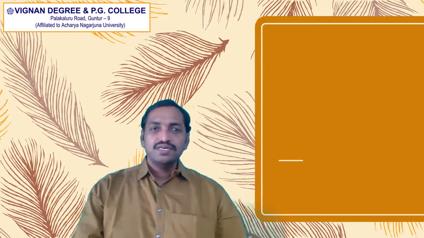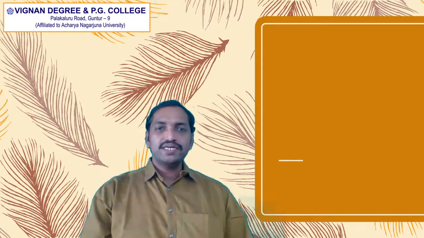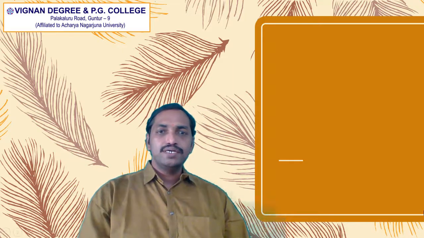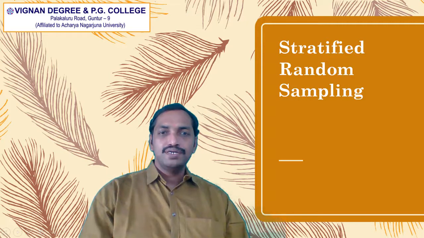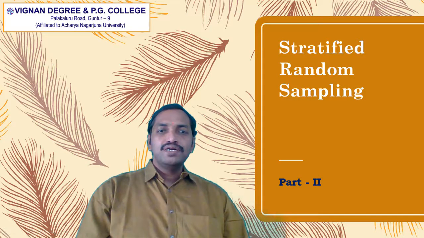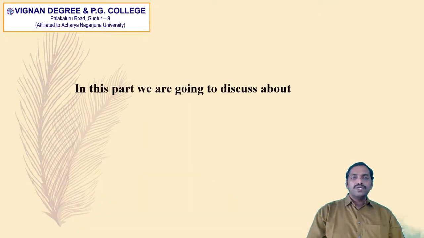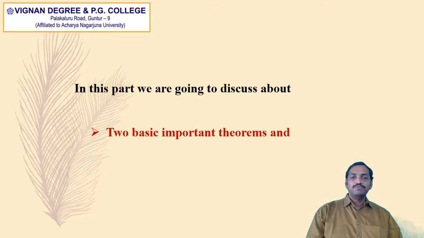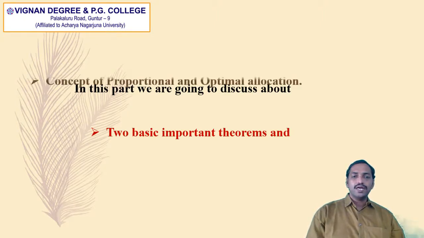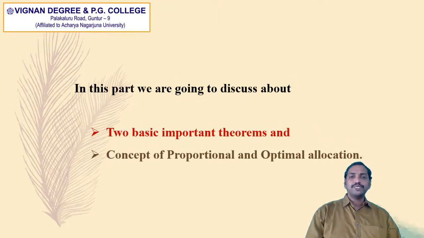With this, I would like to start the second part of third unit, that is stratified random sampling. So in this part, we are going to discuss about two basic important theorems and the concept of proportional and optimal allocation.